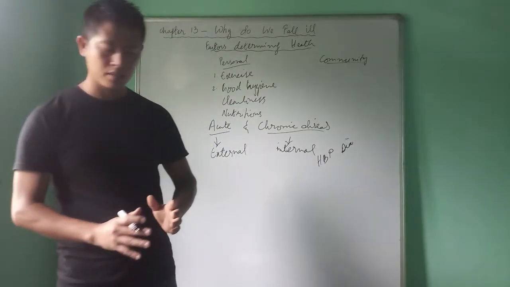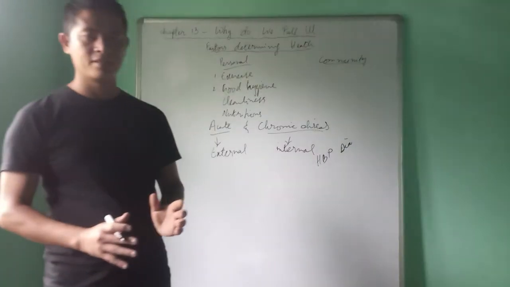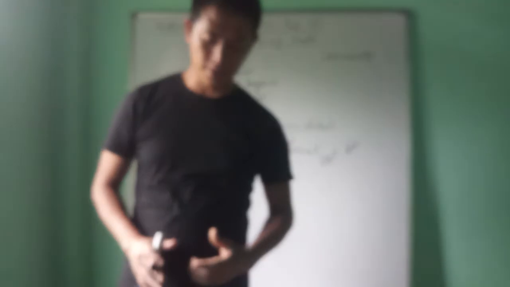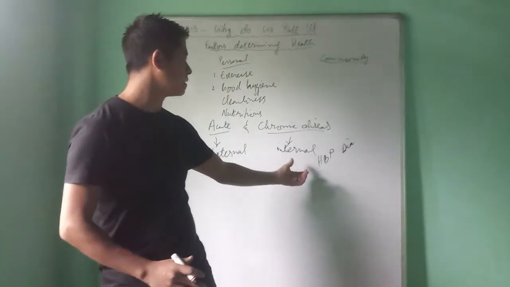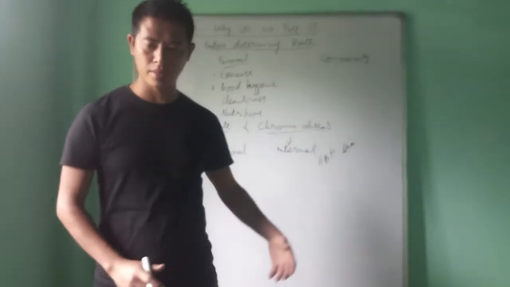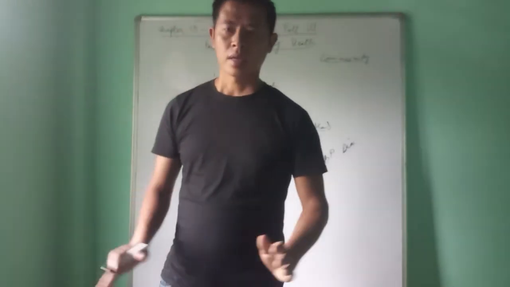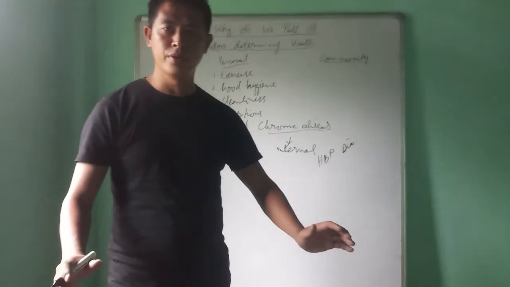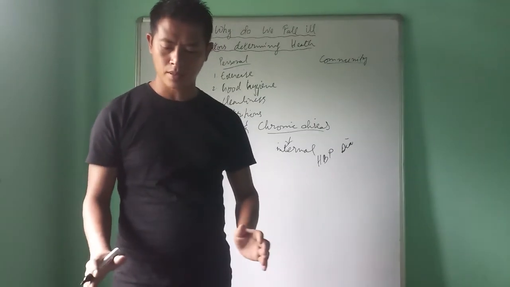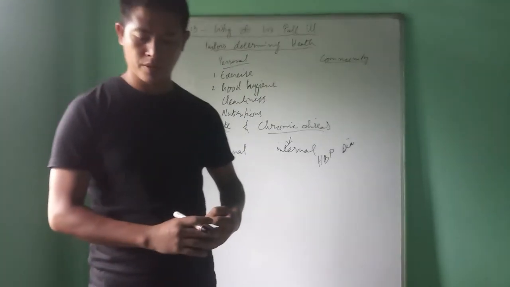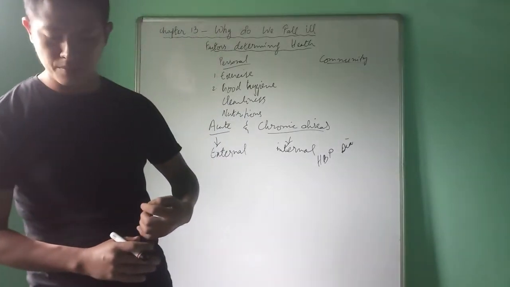The next type of disease is non-infectious disease. Non-infectious diseases are also related to chronic disease. They are also internal. They do not spread in the community by communication, but they can be transmitted by some other method.